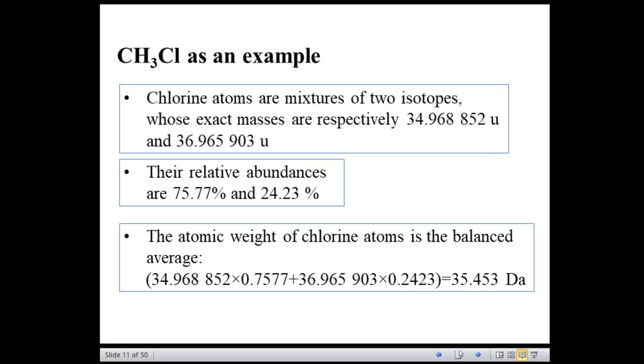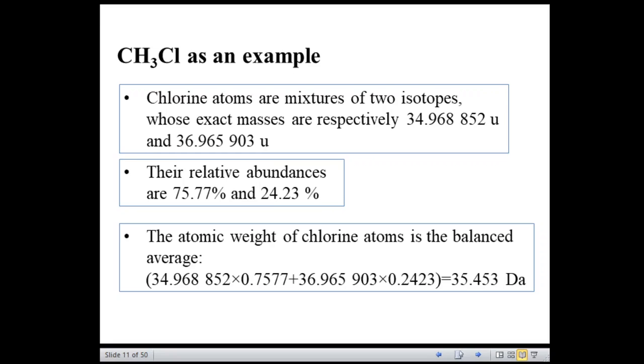Let us consider methyl chloride as an example. Actually, chlorine atoms are mixtures of two isotopes whose exact masses are respectively 34.96 and 36.96, and their relative abundances are 75.77% and 24.23% respectively.